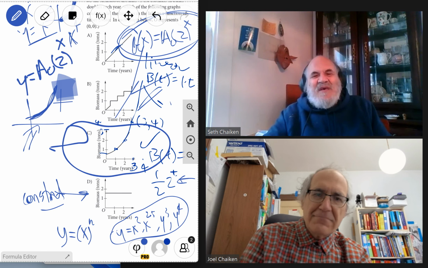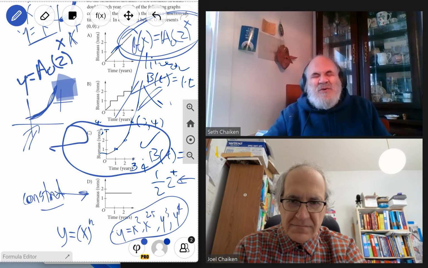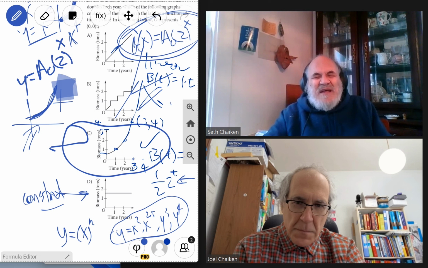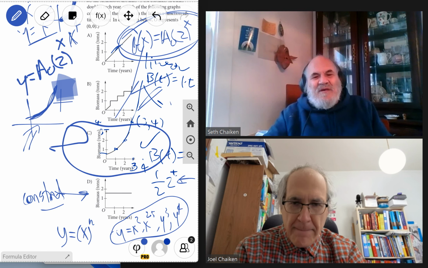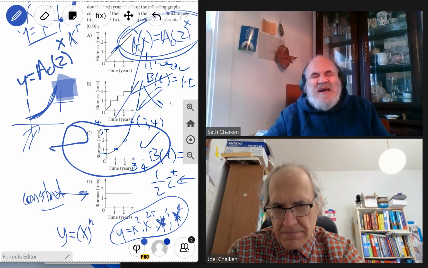That's right. No matter what the power is, as long as it really is growth, that is positive, and as long as the base of the exponential is more than 1. And that's a topic that you would look forward to learning about in calculus.